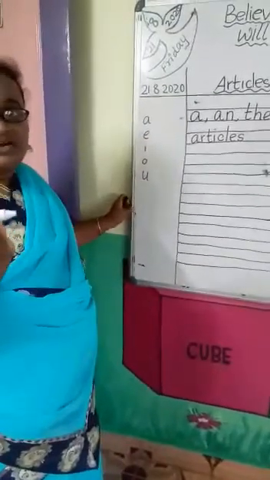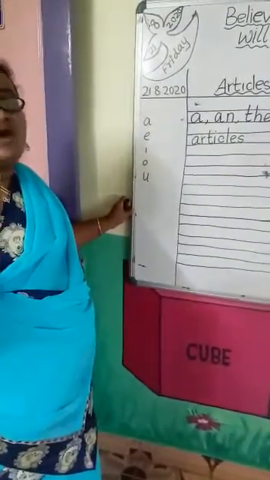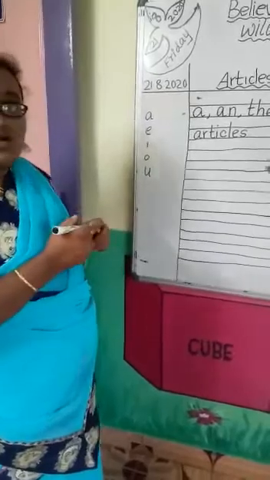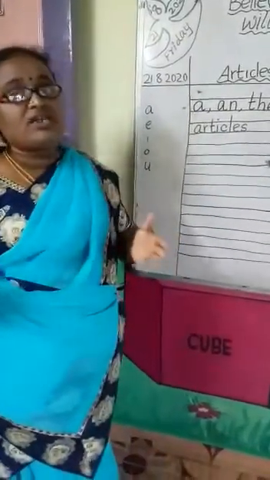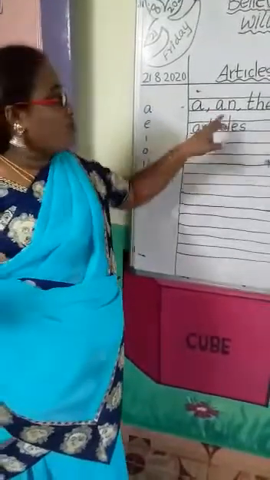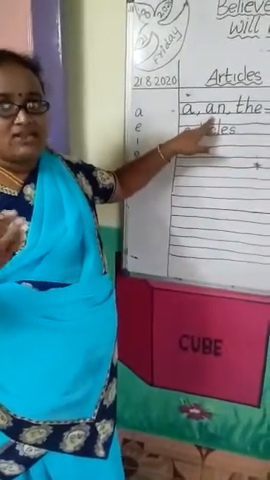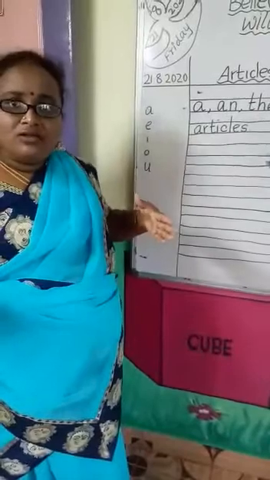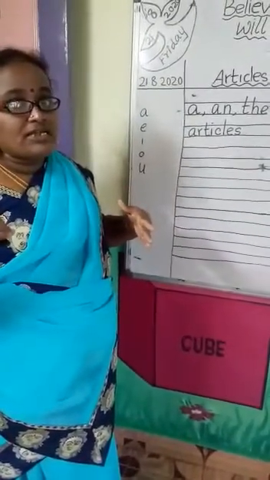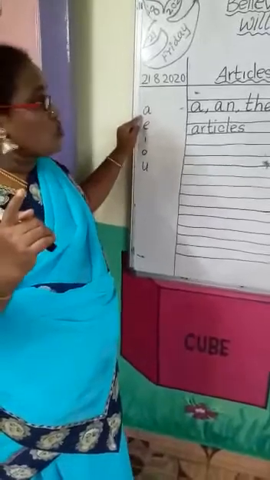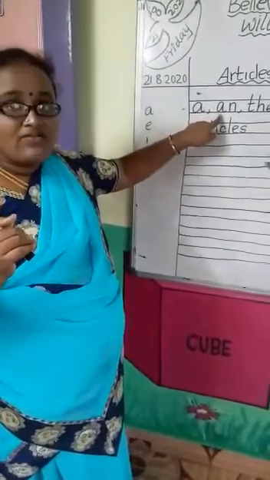So, for a word which starts with a vowel sound, what article do we have to use? An. So, if it is apple, apple starts with what letter? A. So, what article do we have to use?